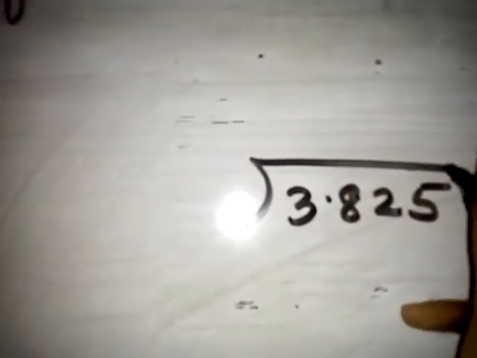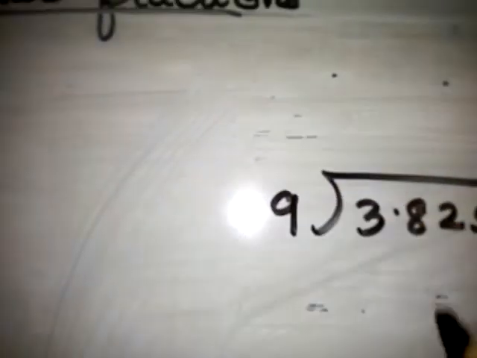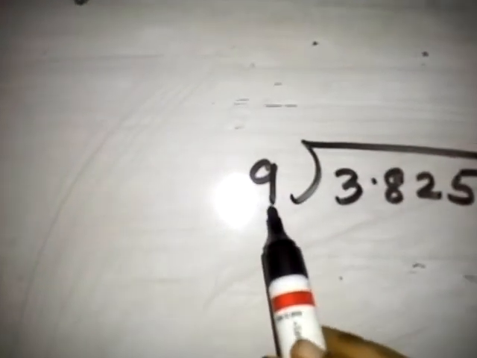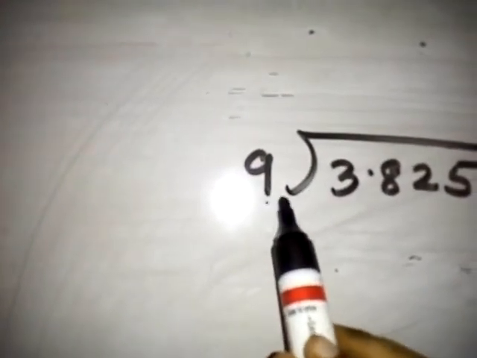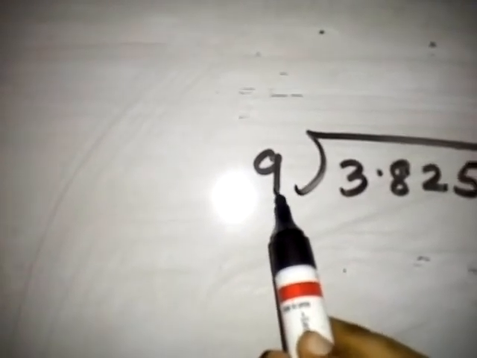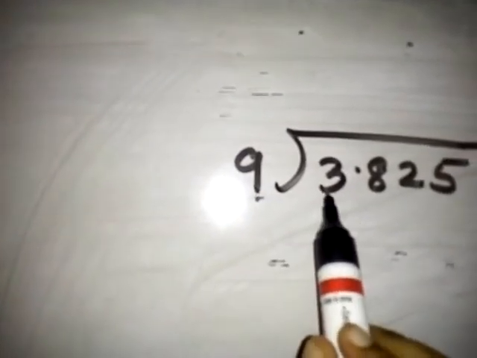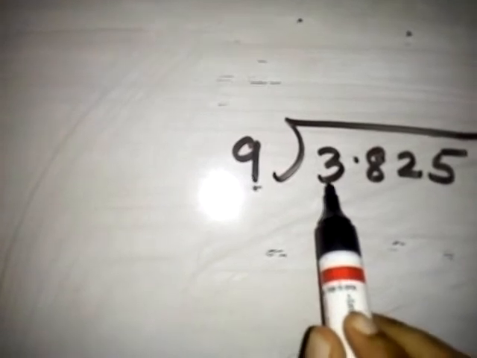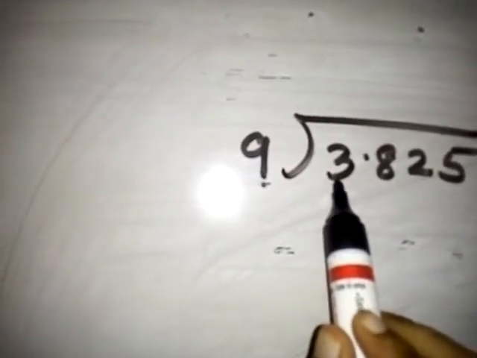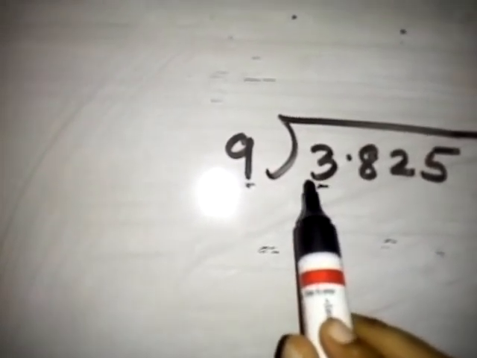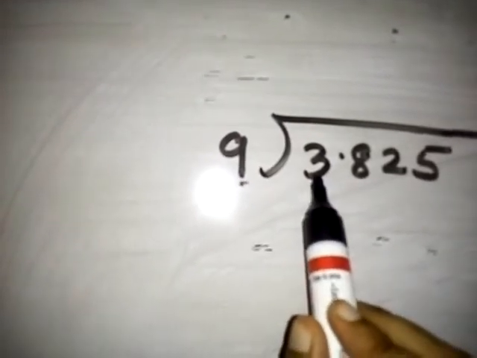So let me divide here. 3.825 divided by 9. 9 is the divisor. Now divisor 9 is greater than the first digit of the dividend. 9 is greater than 3, so it is not going.